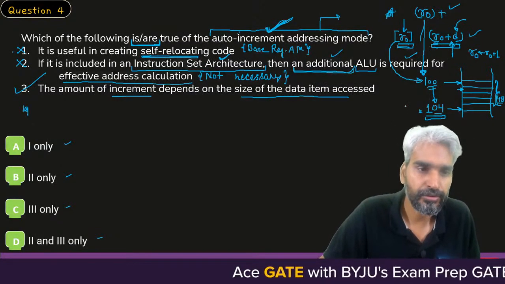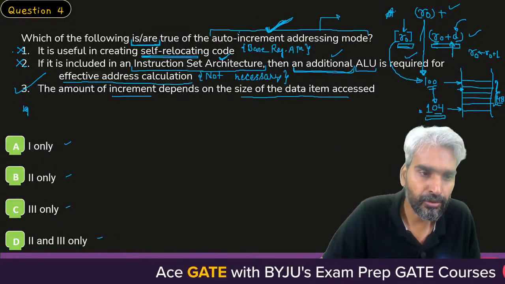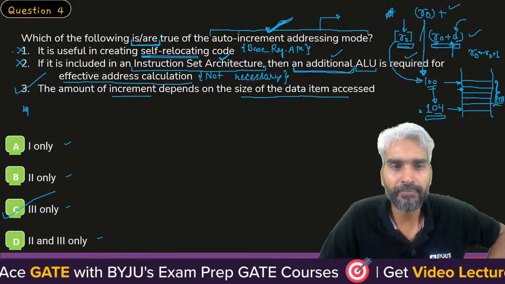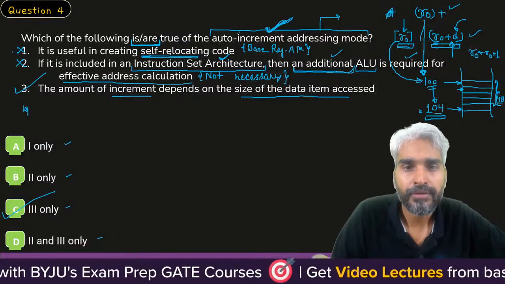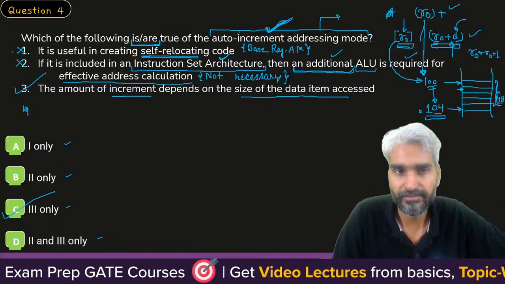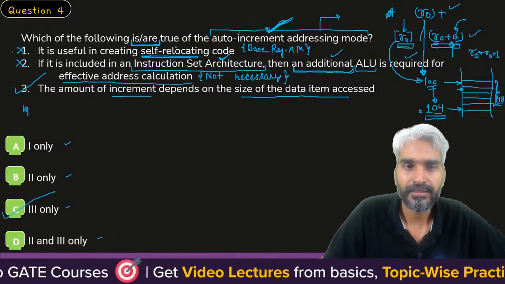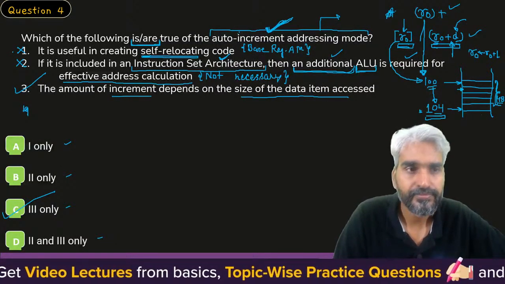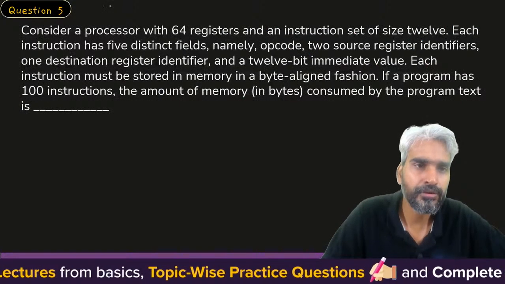Clear? So which one is correct? Sir, only 3. The first one is not correct because for the purpose of self-relocatable code, we use the concept of base register addressing. And obviously, this ALU may be used but is not essential. Okay, next. Look at the next question.